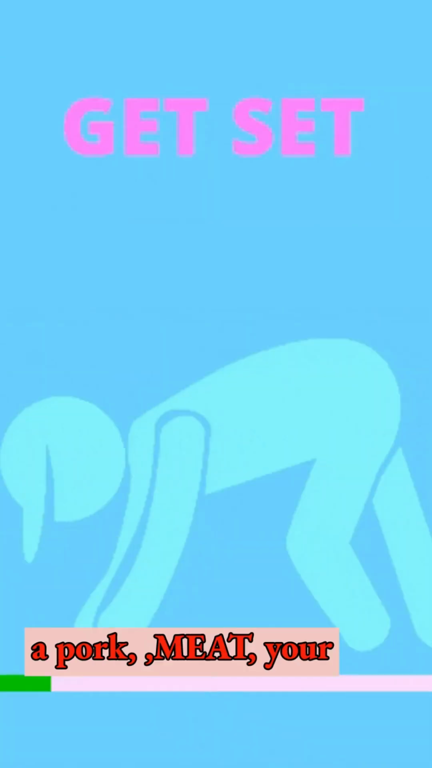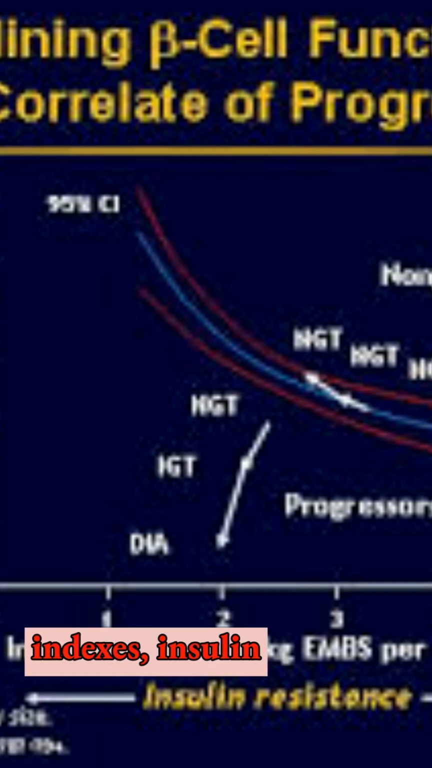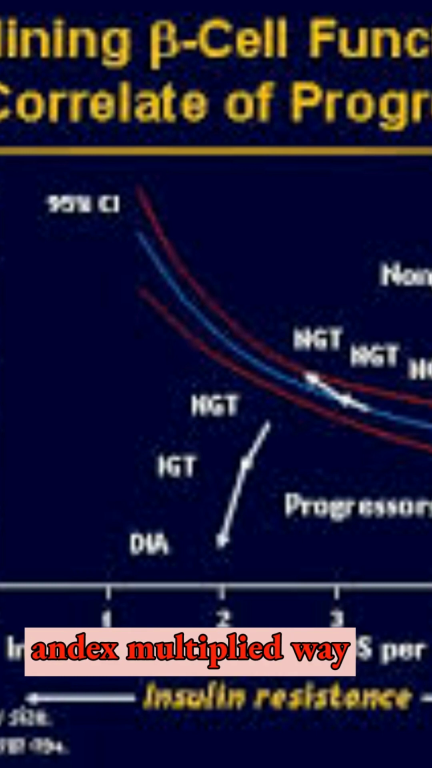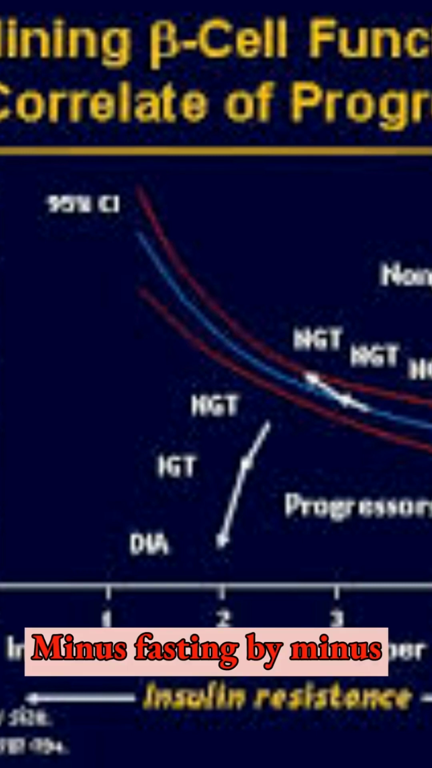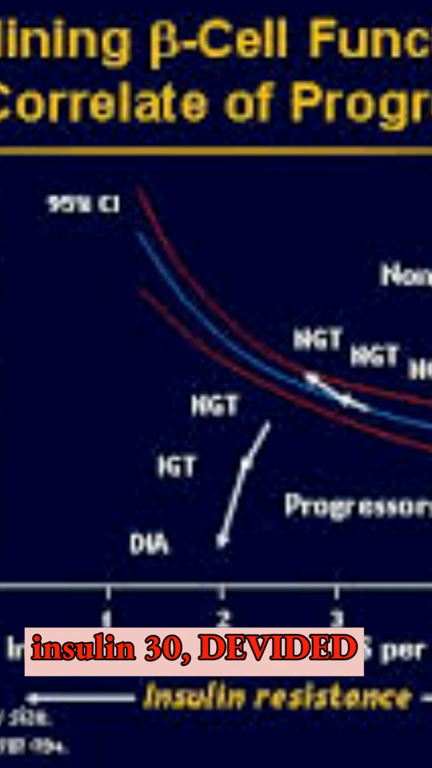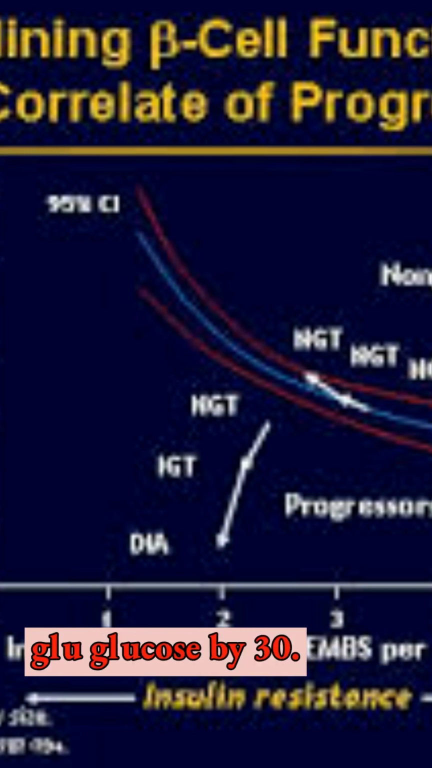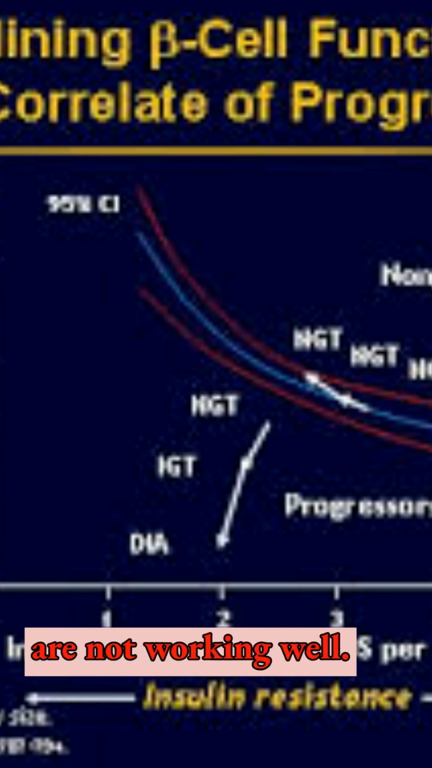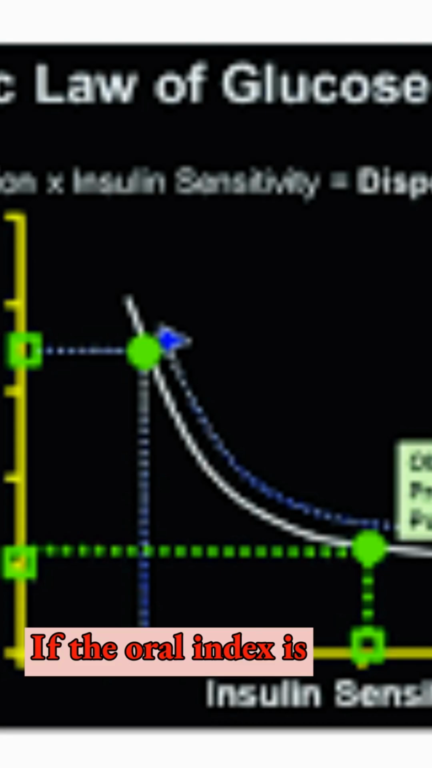So if you want to take pork meat, your basic thing is your oral disposition index should be more than 1. Oral disposition index is insulinogenic index multiplied by insulin sensitivity. IGI is nothing but fasting insulin minus insulin at 30 minutes divided by fasting glucose minus glucose at 30 minutes. If this value is less than 0.4, then your pancreatic beta cells are not working well. If the oral disposition index is less than 1, then you are not able to dispose of the glucose that enters the body to the tissue.